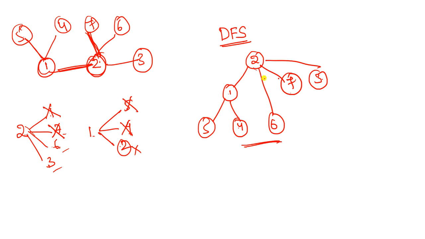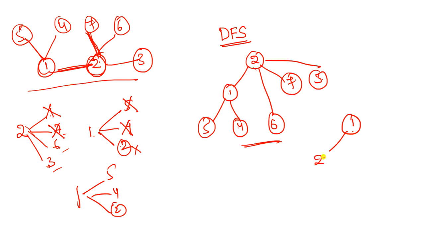For the same graph, I choose 1 as a root node, for example. So what are the next vertices we can choose? 1 has 5, 4, 2. So I choose 2 as another vertex, and insert 2 here. Now we are in 2. Now explore this 2 and write down the edges for this 2. 2 has 3 edges: 7, 6, 3. Among 7, 6, 3, I choose 3. So 3 is inserted in the left part of 2.